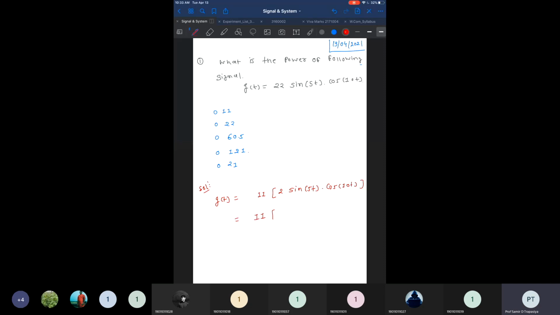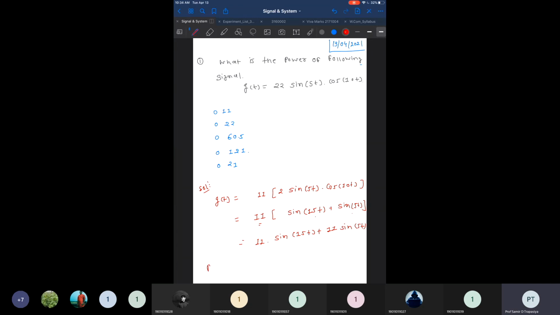Okay. So 2 sine 5t into cos 10t is simply defined as sine of 10 plus 5, so 15t, plus sine of 10t minus 5t, so it's 5t. What is left is two terms, and both terms have an amplitude of 11. So we can write it as 11 times sine 15t plus 11 times sine 5t. Right? Sine and cos may be anything like that.